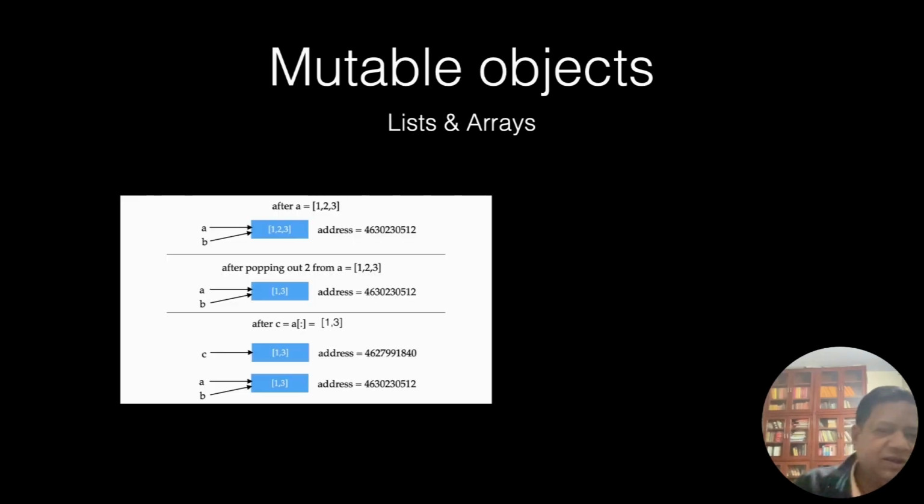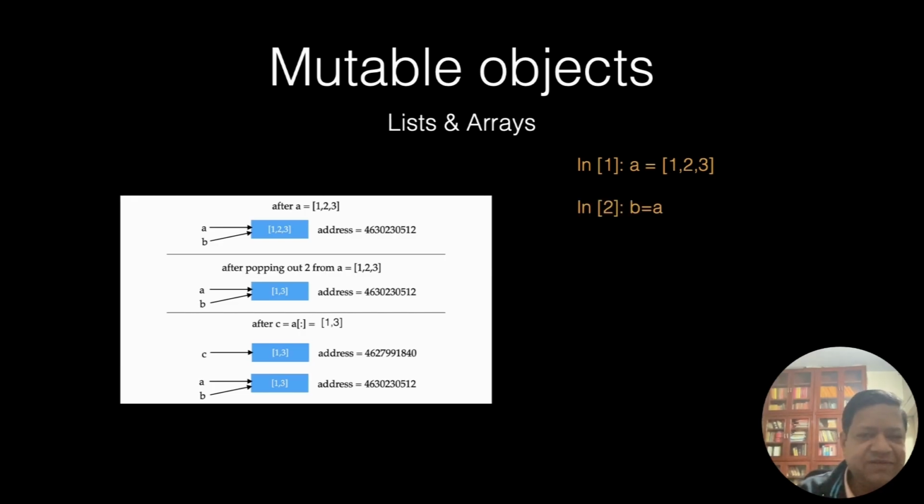So let's look at the list. I'm going to go step by step. We create a list 1, 2, 3 whose label is A. Okay, so this is our list 1, 2, 3 and its label is A, and it has an address.